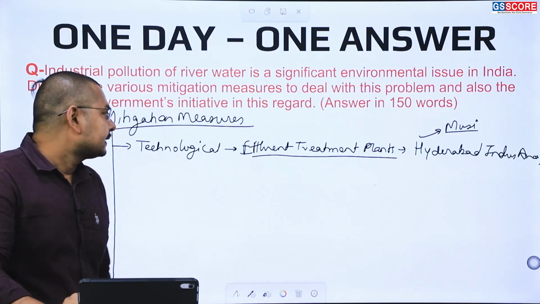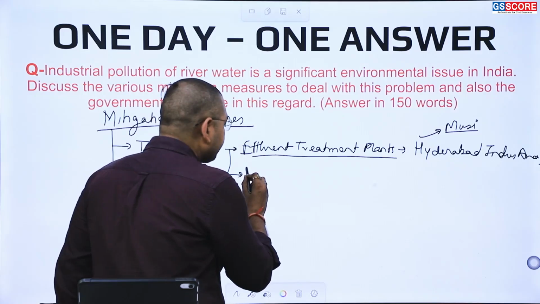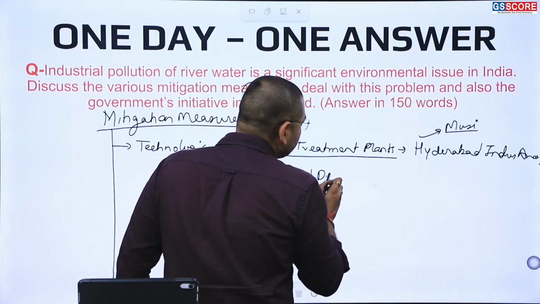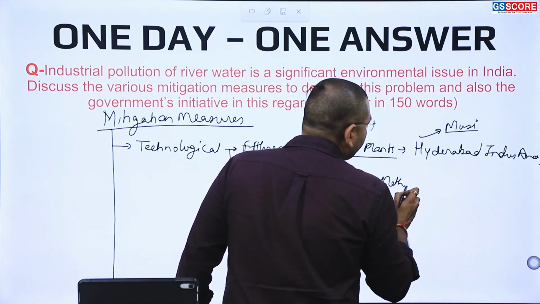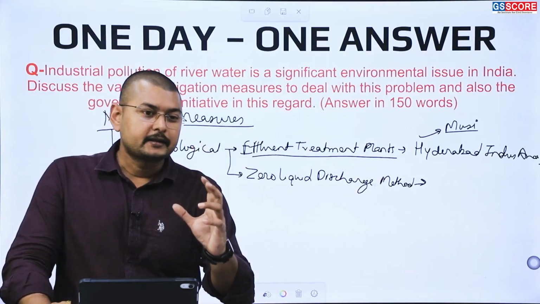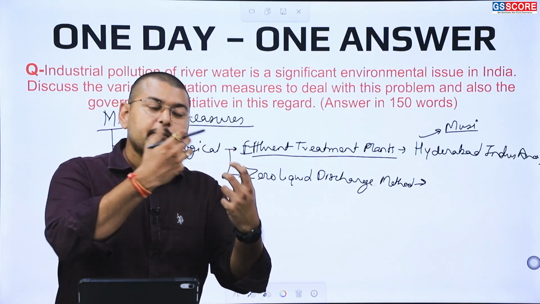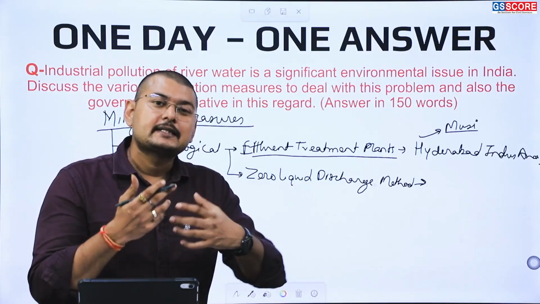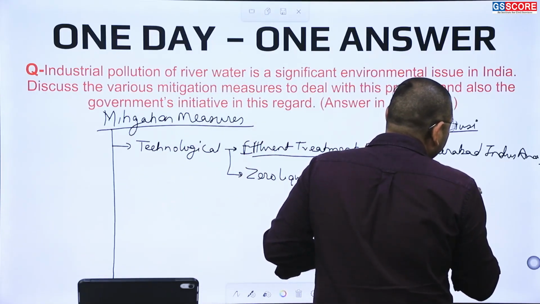The next thing we can adopt is the zero liquid discharge method. The zero liquid discharge method is basically a method where the water and the pollutant are taken out and recovered, and the fresh water is recycled again. So here it is working on the principle of recycling.